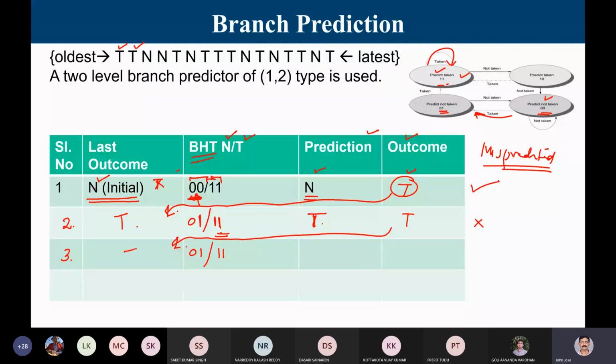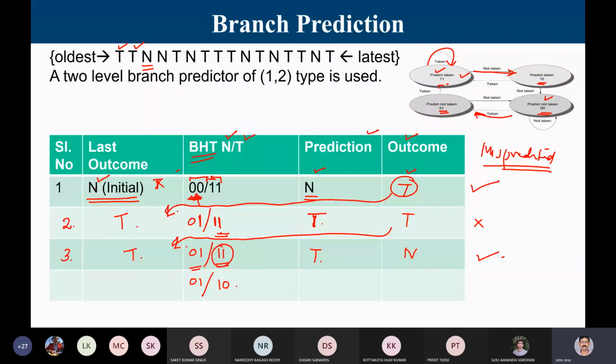So I am going for T here. The third time when I refer to last, it was taken, so I refer to this. My prediction is taken. But what was the actual outcome? The actual outcome was N. So this time it's a misprediction. When you are in 1,1 and the actual outcome is not taken, then I move the state to 1,0. Whatever entry I referred to, only that is going to change. The first entry is not changing because I referred only to this one, that will become 1,0.